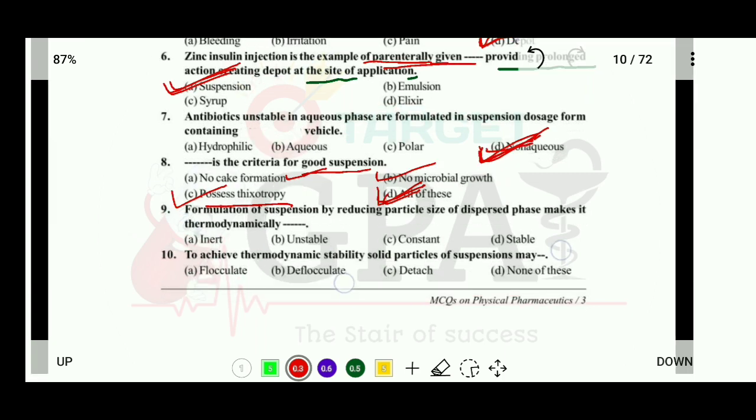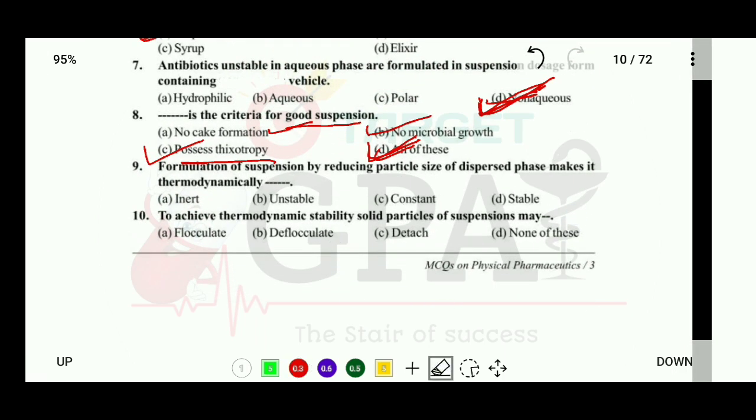Okay, now let's see question number 9. Formulation of suspension by reducing particle size of the dispersed phase makes it thermodynamically blank. Options are inert, unstable, constant or stable. So the correct answer is that formulation of suspension by reducing particle size of the dispersed phase makes it thermodynamically unstable.